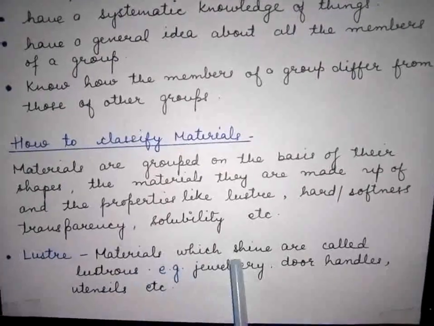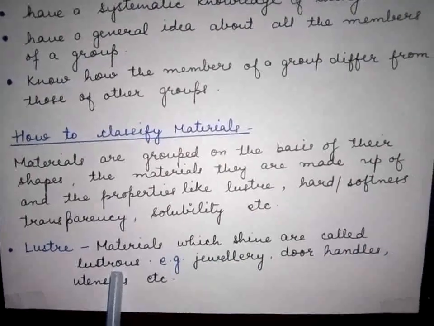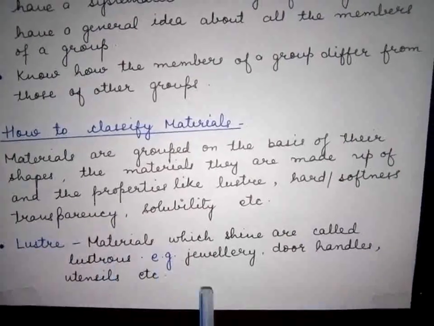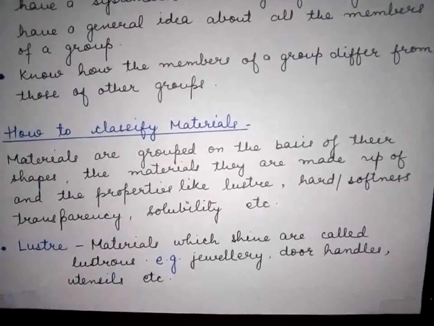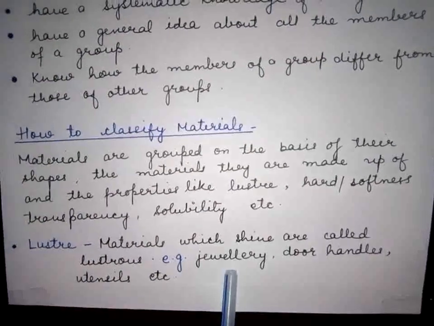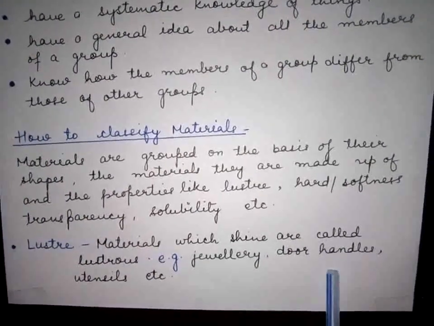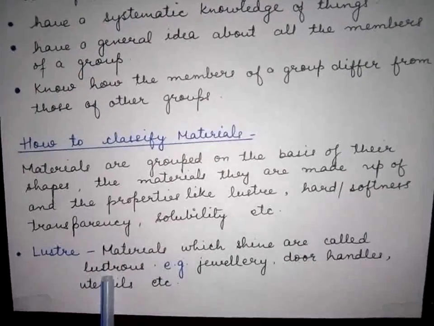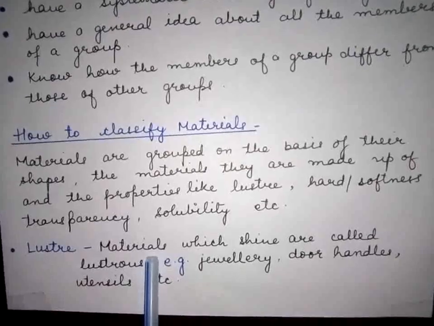Materials which shine are called lustrous. Means the materials which have shine are called lustrous. Like you have already seen on jewelries. All of you have seen jewelry. Jewelry is very shiny. Door handles are very shiny. Utensils have shine. So these are all called lustrous materials.